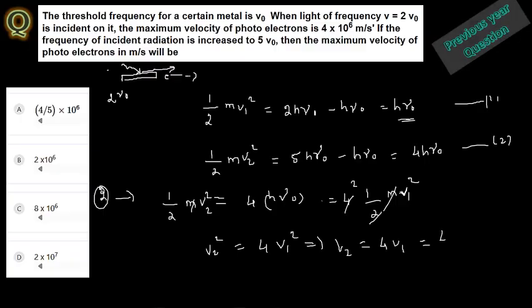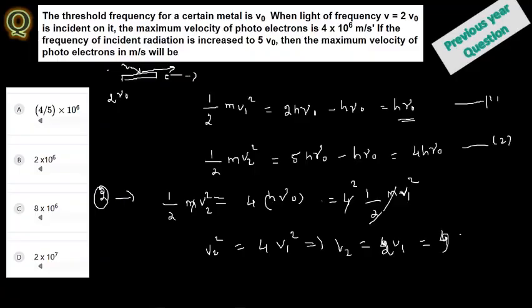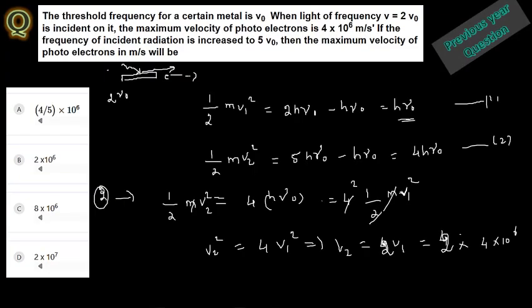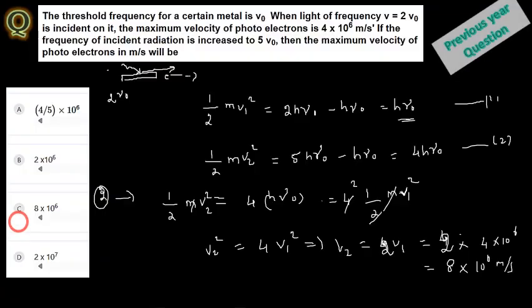The v1 value they have already given. The v1 value here is 4 into 10 power 6 meter per second, so from here, 2 into the v1 value. The answer here is 8 into 10 power 6 meter per second. So that is the answer in this case.